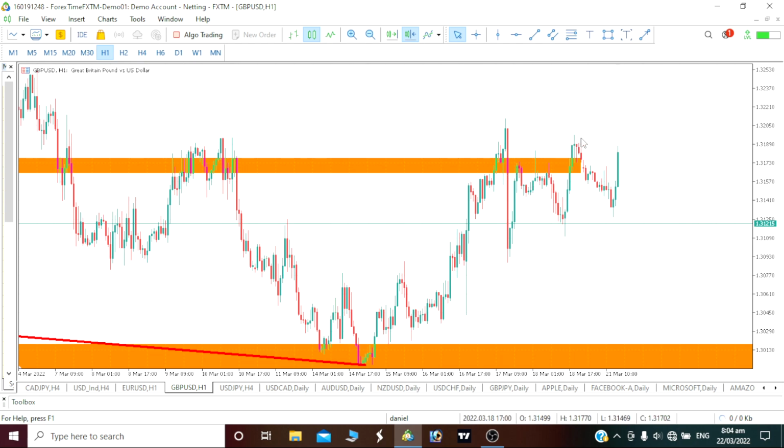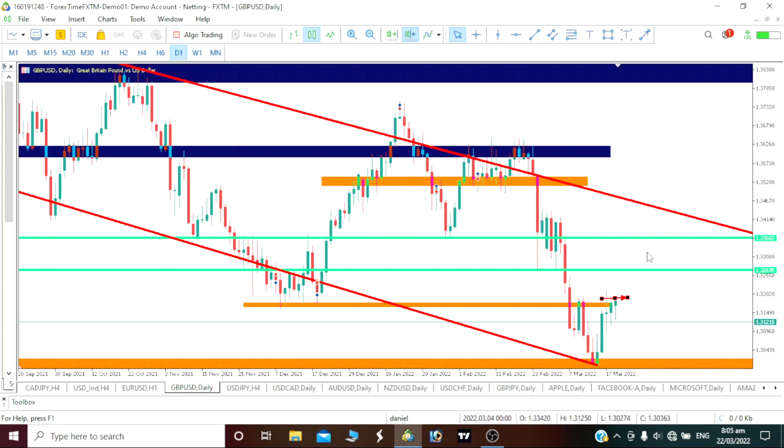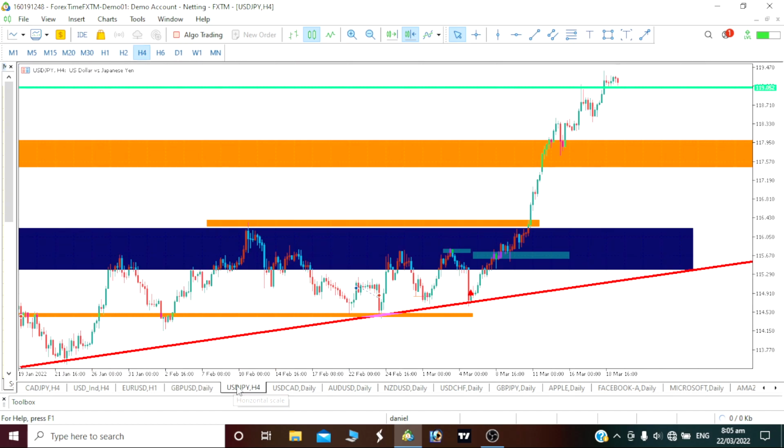So we can still see it on our 1 hour time frame. We can still call it a triple top, by the way. So let's see if our price will be able to push up a little bit, test this area before we actually see that fall, as it would want to be taking out a lot of people that are selling, by the way. So let's see how our price plays out today.